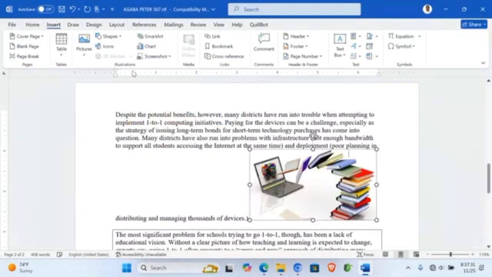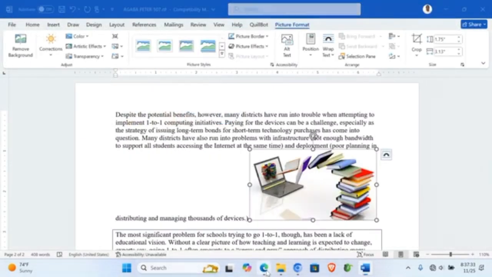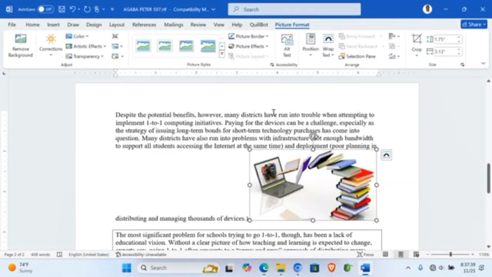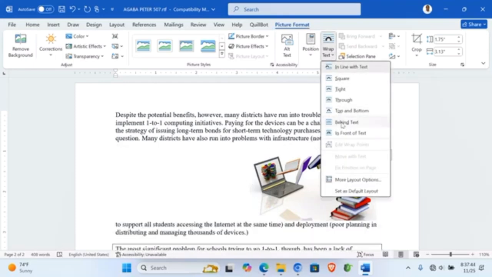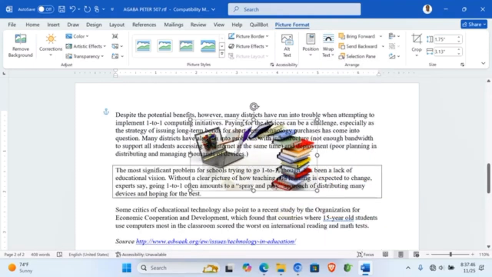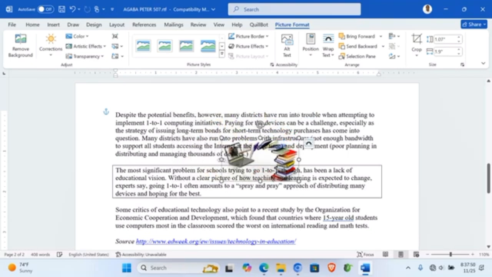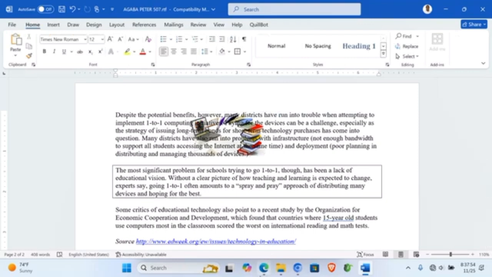I can take that one, the computer ICT. Now our next point, wrap the picture behind the text. I'm supposed to go to picture format, wrap behind the text. You can make it to be there and reduce the size like that one is enough.